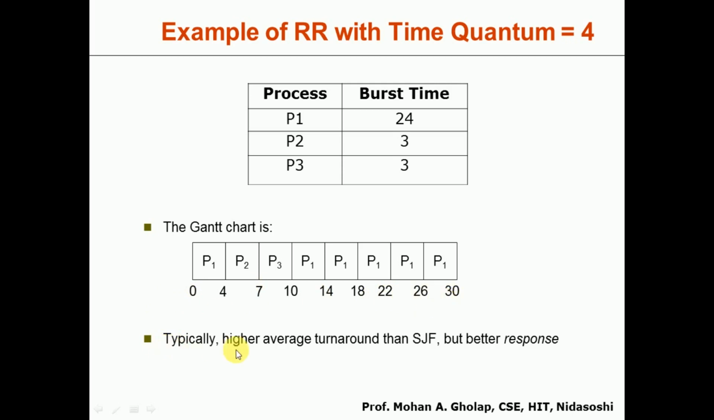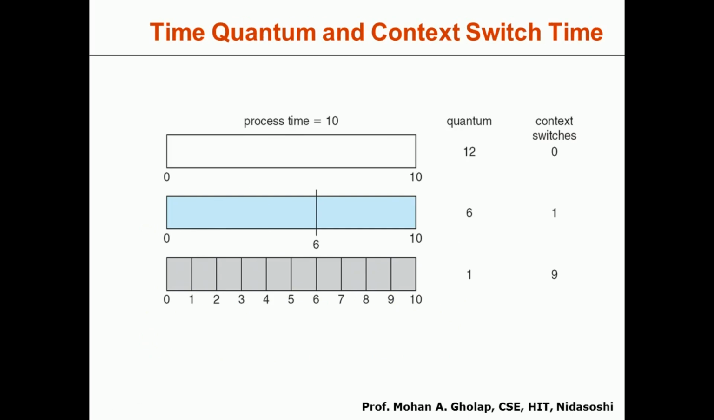Typically round robin has a higher average turnaround time than SJF, but we have better response if you compare round robin with the SJF scheduling algorithm. Now we'll discuss the time quantum and the context switch time. Consider the first scenario where the process burst time is 10. Here the quantum is 12.